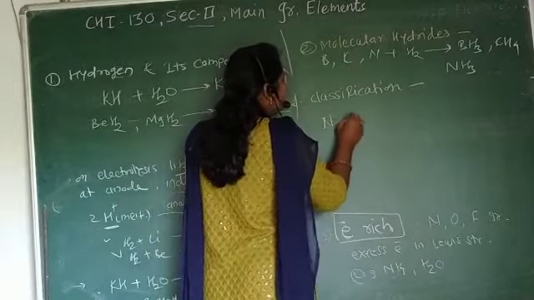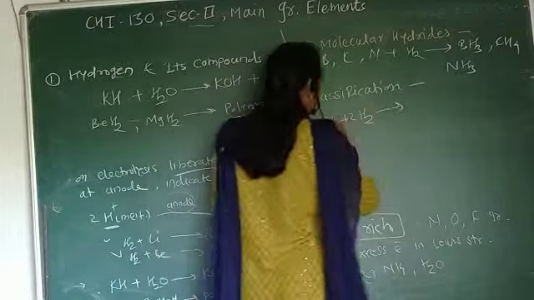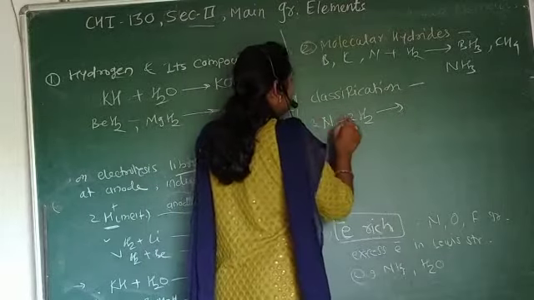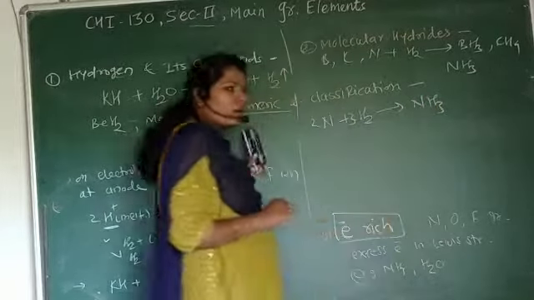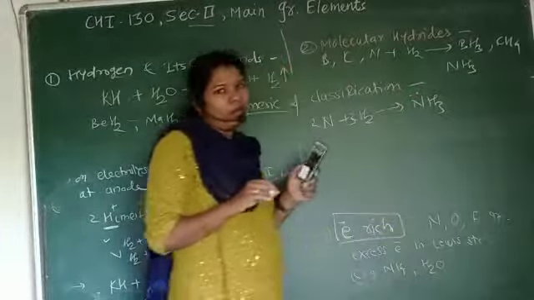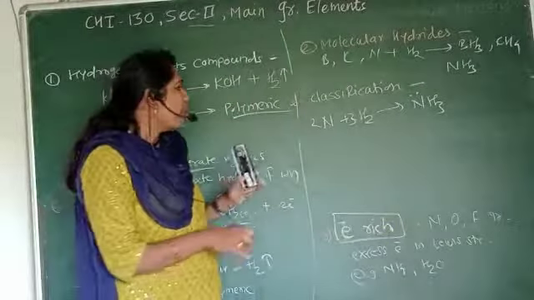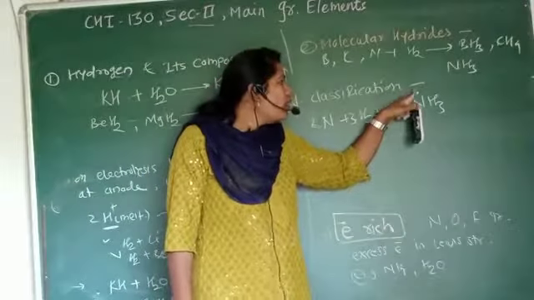Whenever nitrogen reacts with hydrogen, there is a formation of what? The formation of NH3. And you know very well that here nitrogen has a lone pair of electrons. That means in their Lewis structure they contain a higher number of electrons.